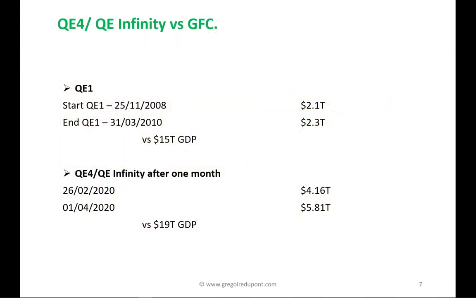So if we look at QE4, QE infinity, versus the Great Financial Crisis: when QE1 started, the size of the balance sheet of the Fed was roughly 2.1 trillion, and we ended up at 2.3 trillion versus a 15 trillion GDP. For QE4, QE infinity, that started in mid-March, at the end of February 2020 the Fed had roughly a 4.2 trillion balance sheet, whereas now we are already standing at 5.8 trillion, and we should end up at 8 trillion versus a 19 trillion GDP for the US economy.